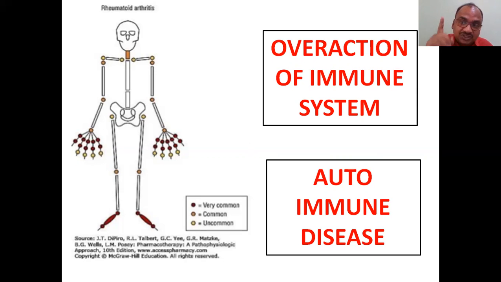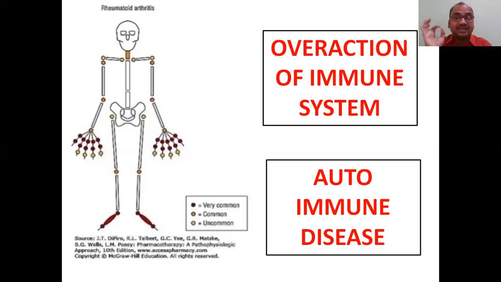See, the immune system is good for our body, that we know very well. So whenever there is an entry of an antigen from outside into the body, our body will develop antibodies. But in this disease, what happened? Our immune system will feel that our body's own cells are like antigens. That's why the body starts producing antibodies against our own body cells.